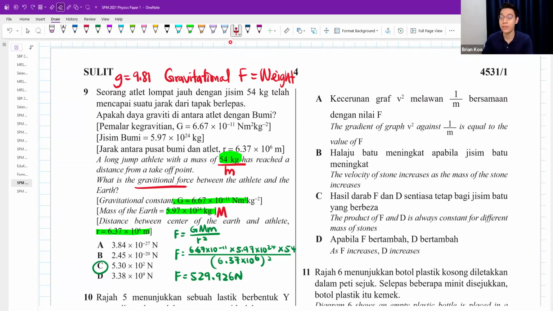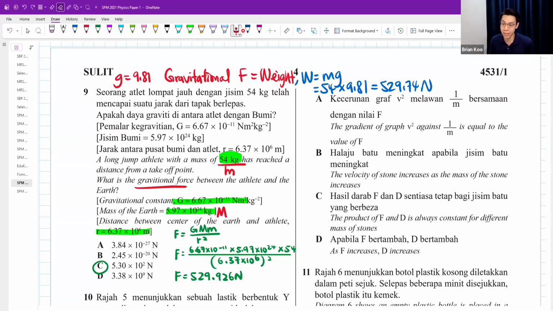So if I ask you to find gravitational force, you know the G value because it's just on the surface of the Earth. Can I just say that weight is equal to mg? If his mass is 54 and the G value is 9.81, multiplying them together, I'll get 529.74 newtons. So for an objective question, I can do it like that, no problem. The answer is very, very similar.